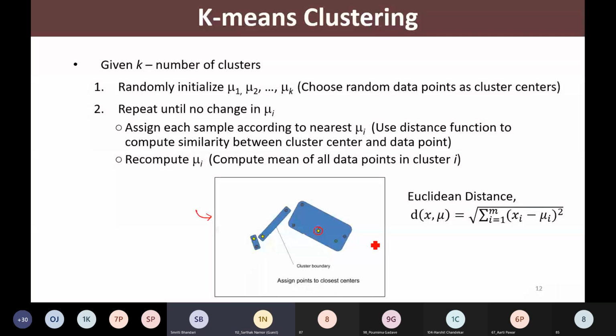Right? And how have we computed this distance? We have made use of Euclidean distance. So we know very well the formula for Euclidean distance. If I am having 2 points, say x and the cluster center mu, and if I want to compute the distance between these 2 points, then what I'll do?